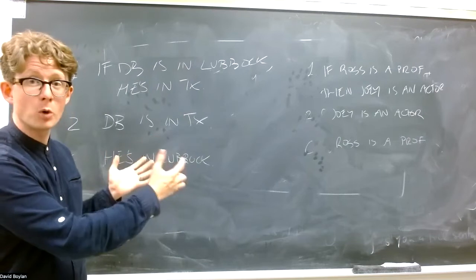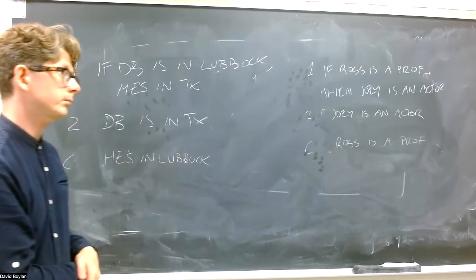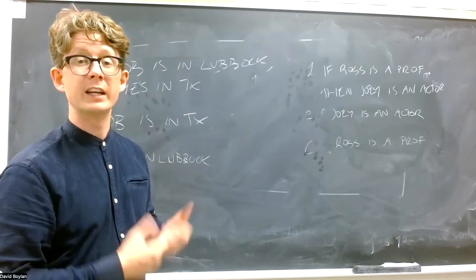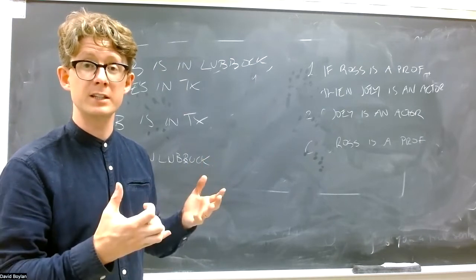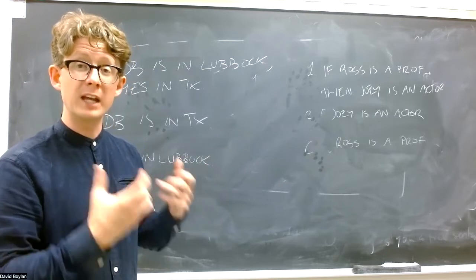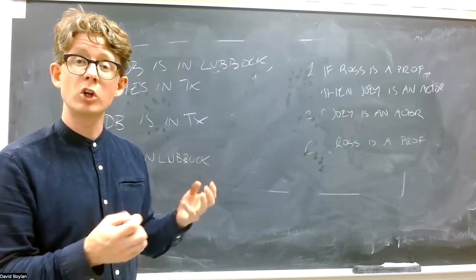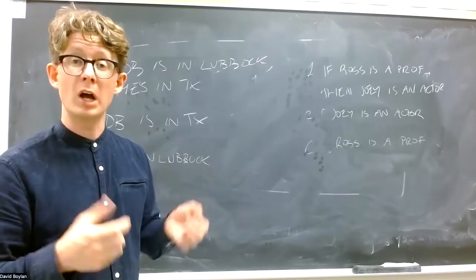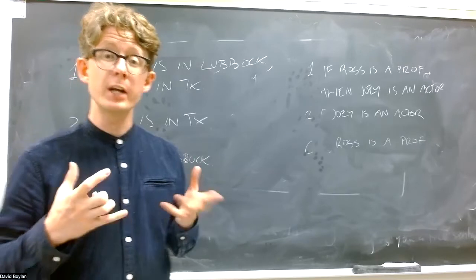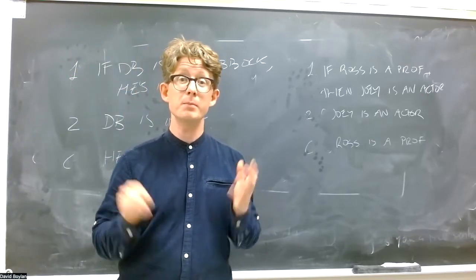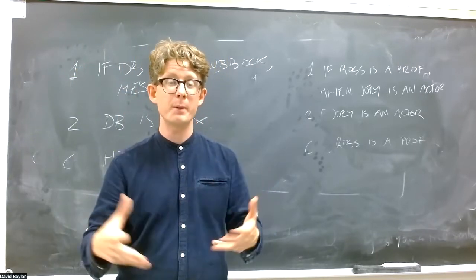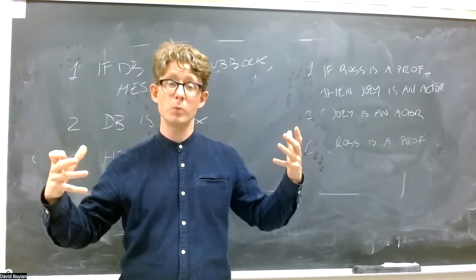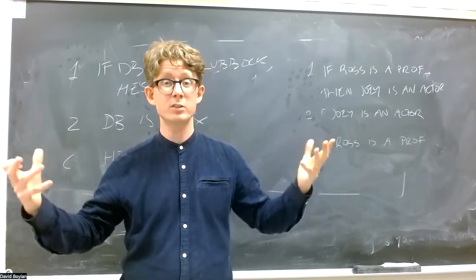Notice again that these two arguments are of the same form. Even though they're about different things, they sort of have the same structure. And again, we see that with respect to validity, they have the same status. They're both invalid this time. So in general, when two arguments are of the same form, they're either both valid or neither is valid. This is actually a really good thing for us because it means that instead of having to think about every argument each time, we can think more generally about the kinds of argument.